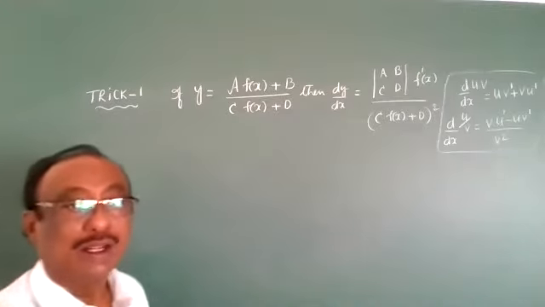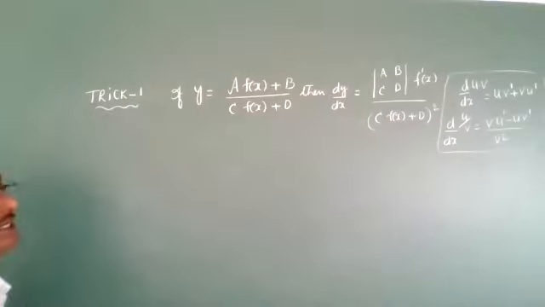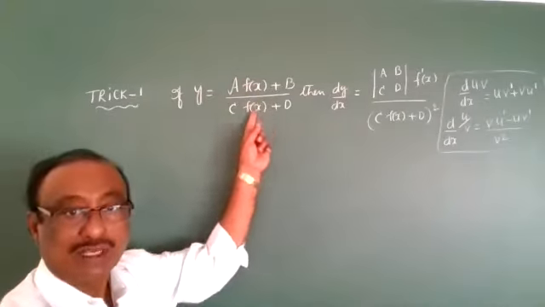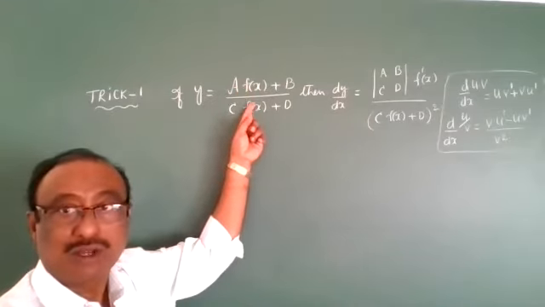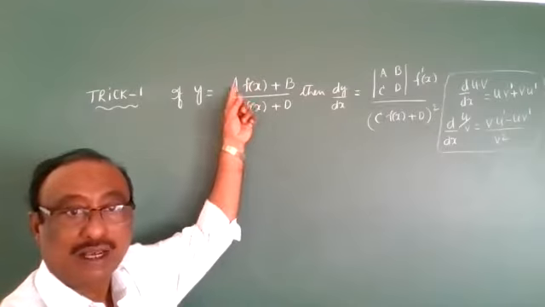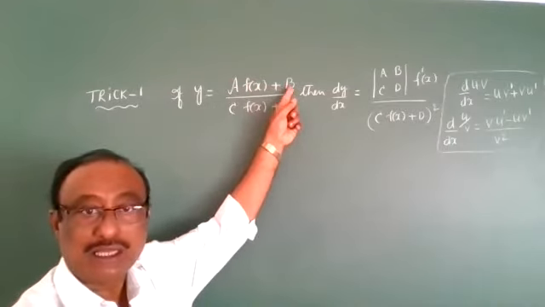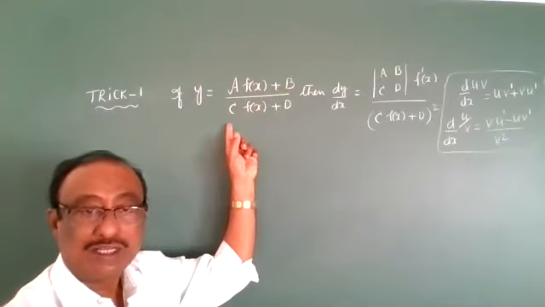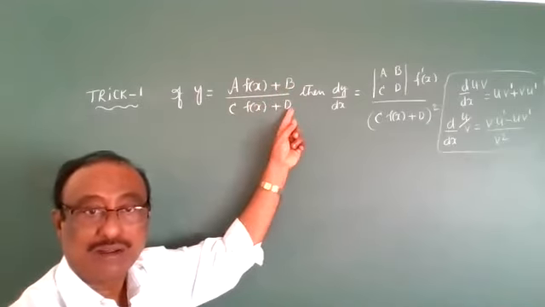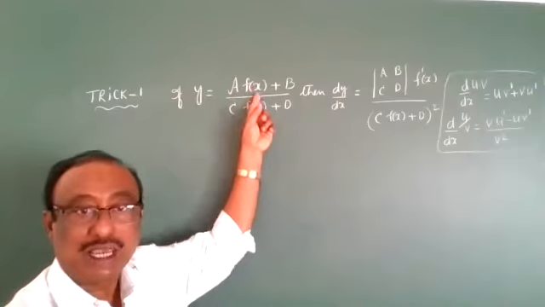We are going to write what type of problems is included in this one. A constant into f of x, downside also f of x, same function. A constant f of x plus b constant, different; c constant, different; d constant, different; but the function is the same.